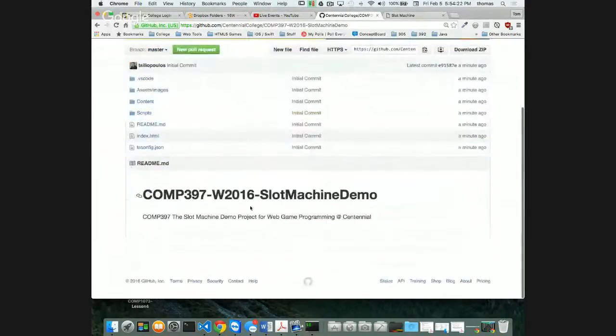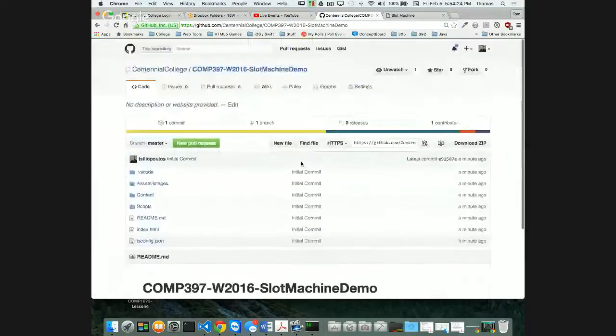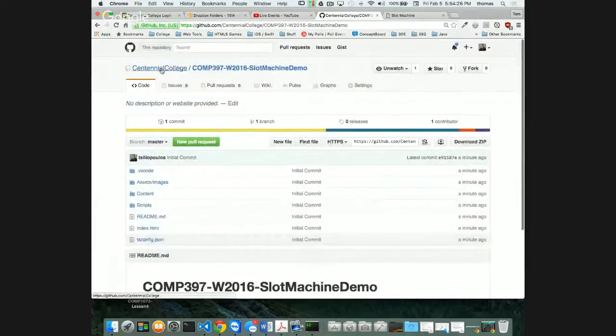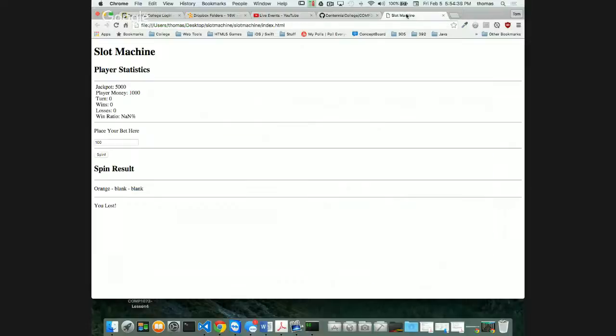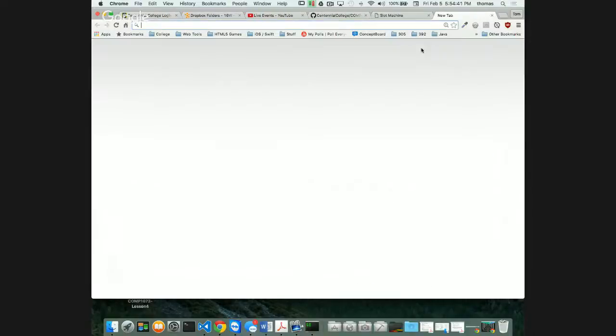Notice how it says COMP397 slot machine demo now up here, and you can find it on Centennial College. GitHub /Centennial College / COMP397 W2016 slot machine demo. You go there now, you'll find it. Cool. Let's make a connection. I'll keep this up for a second with Azure.